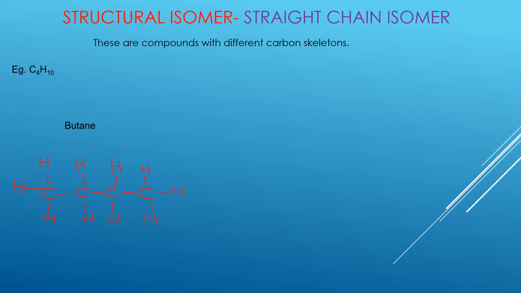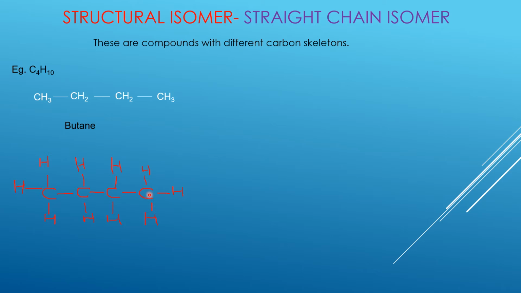Now if I have to condense this structure, condense means without showing the bonds, I will write the first group as CH3, bonded to the second carbon, which has 2 hydrogens, so that's CH2, bonded to the third one, which has 2 hydrogens, that's CH2, and the fourth one is 1 carbon and 3 hydrogens, that's CH3.